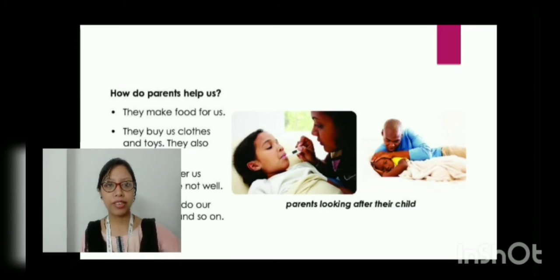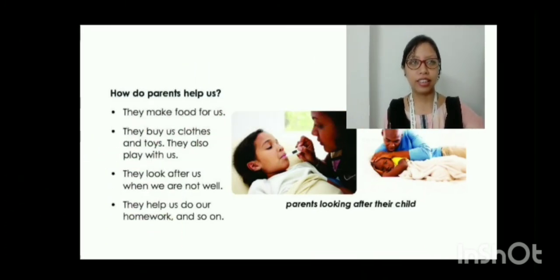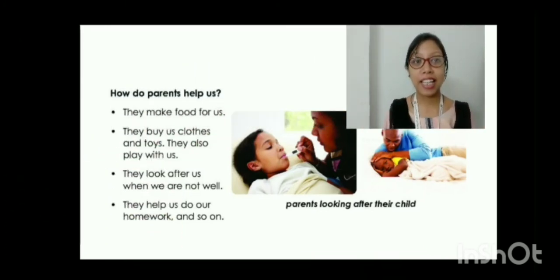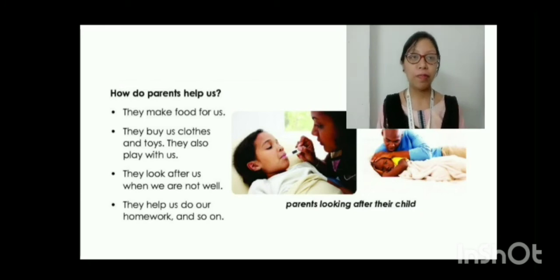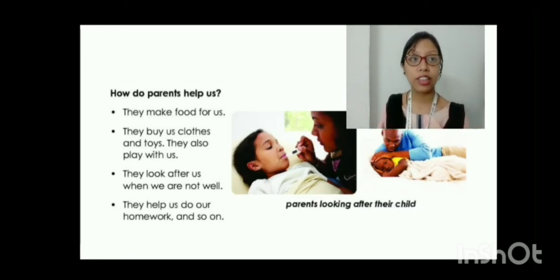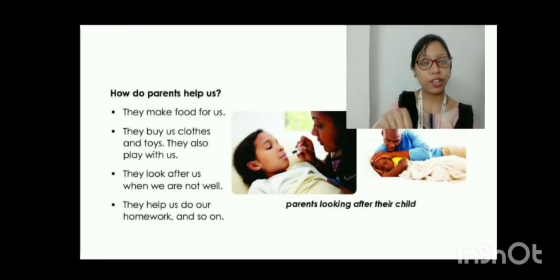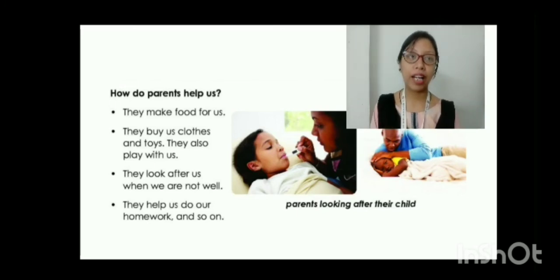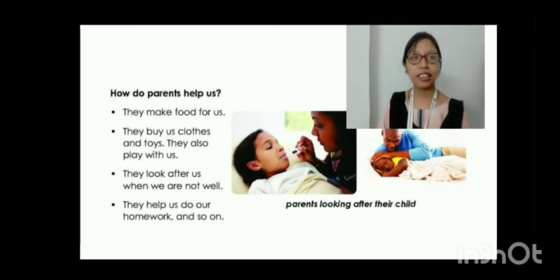Now how do parents help us? Yes, they make food for us. Our parents make food for us, and also when we go shopping, they buy us clothes and toys. If we say that we want that toy, then they are going to buy it for us, and also they sometimes play with us. Then they also look after us when we are not well, when we are very sick,